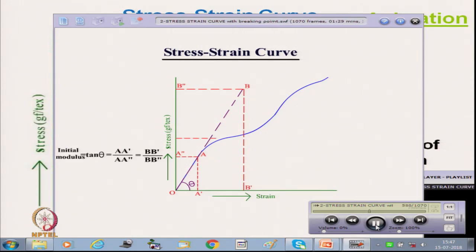Now, this is the point where there is a sudden bend. Okay. So, that point is known as the yield point. Okay.